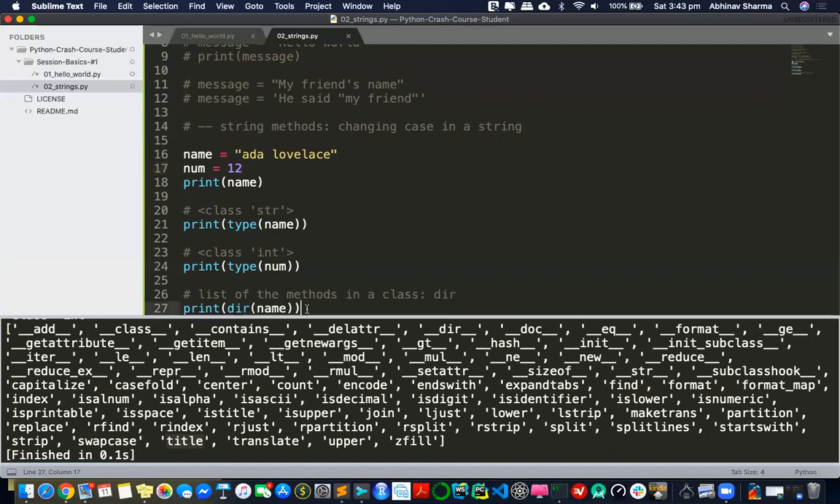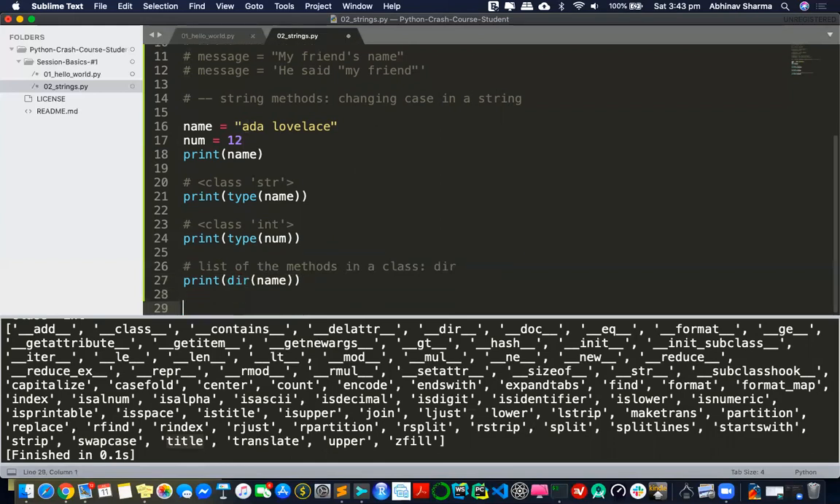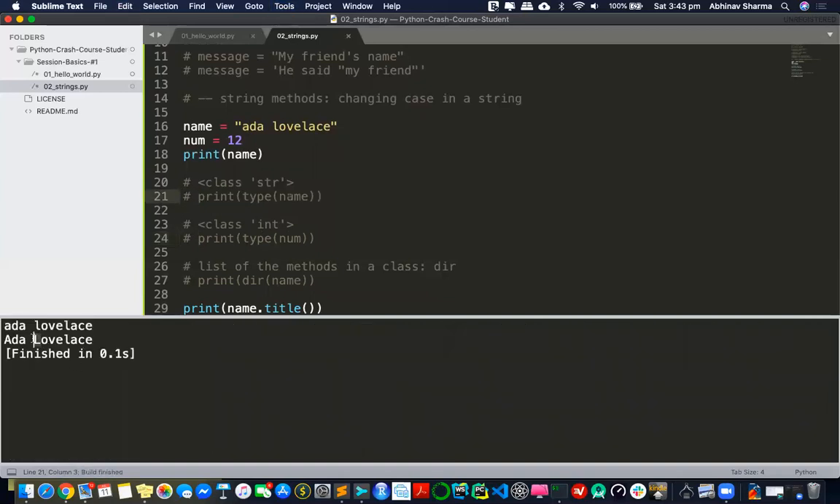Now let me use it so it'll be clear what I'm trying to say. I'll say name dot. That is the way you access the methods of the class. Dot title, and that's it. Now you'll see this name converted. You see it becomes L capital, A capital.